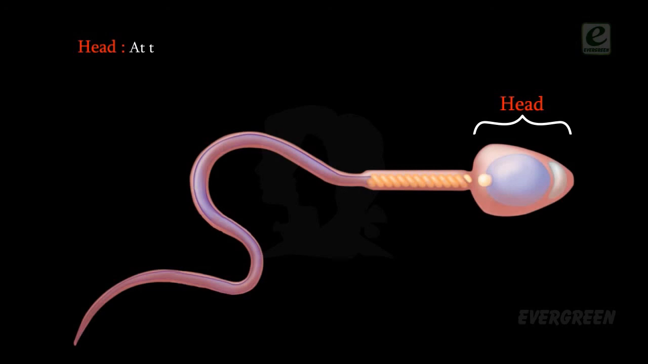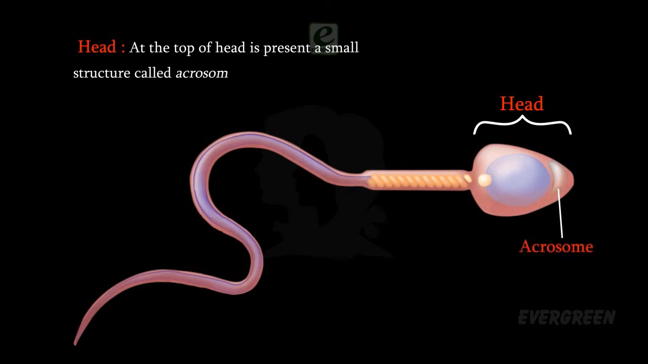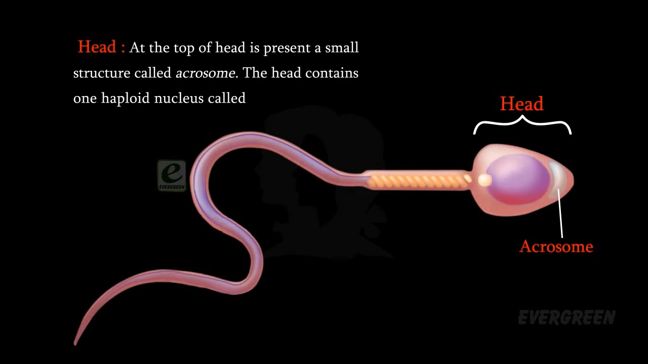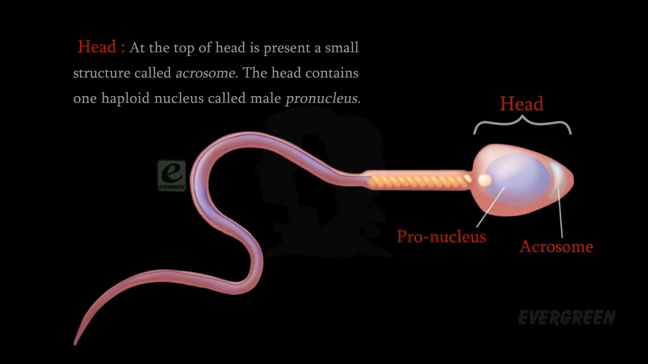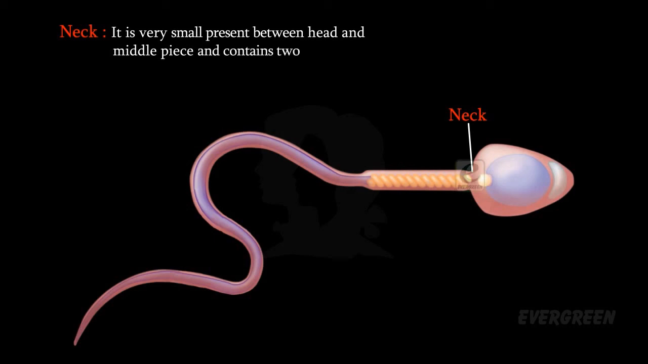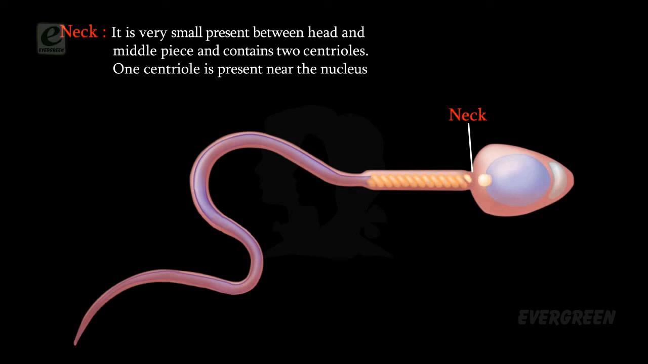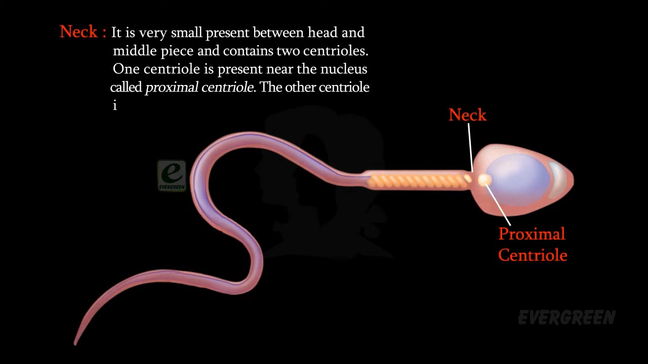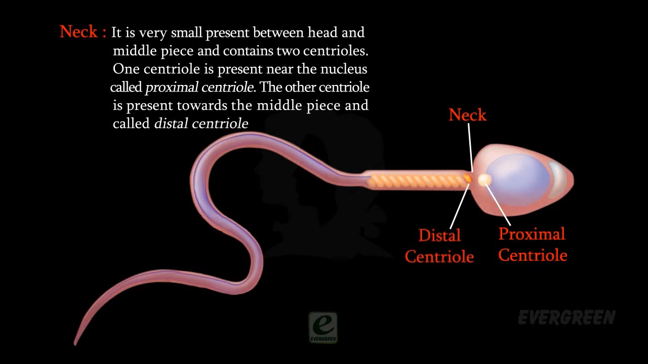Head. At the top of the head is present a small structure called acrosome. The head contains one haploid nucleus called the male pronucleus. Neck. It is very small, present between the head and middle piece, and contains 2 centrioles. One centriole is present near the nucleus and is called the proximal centriole. The other centriole is present towards the middle piece and is called the distal centriole.